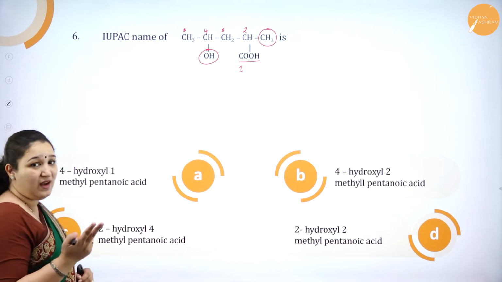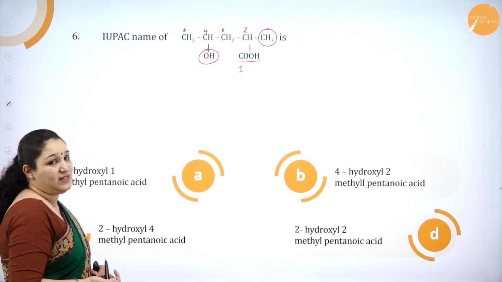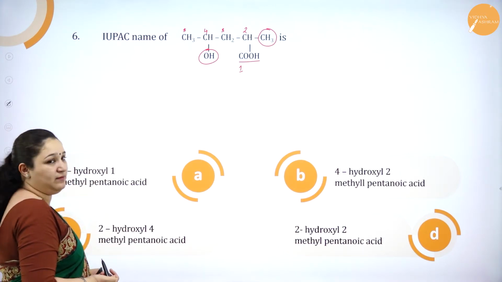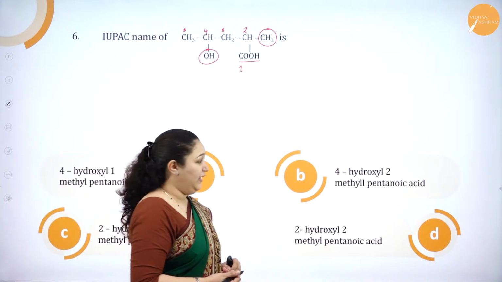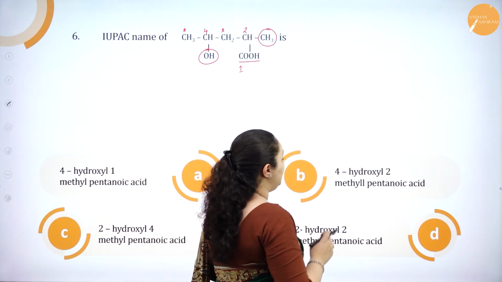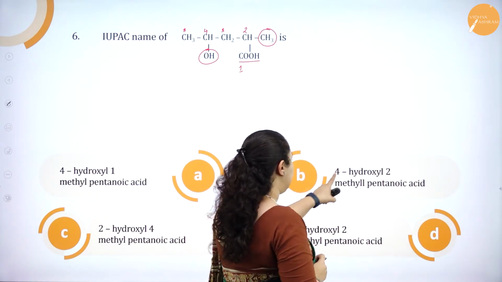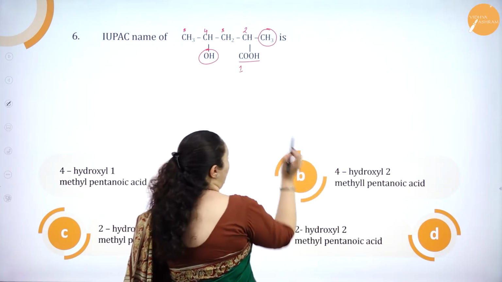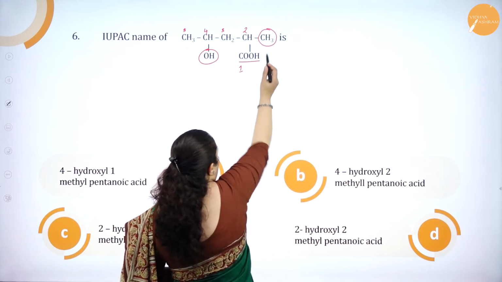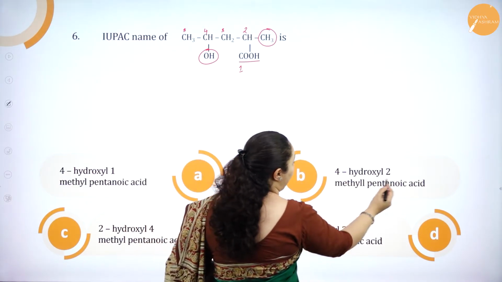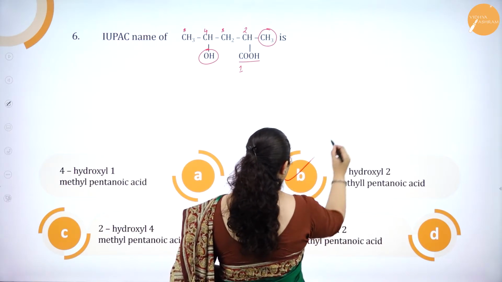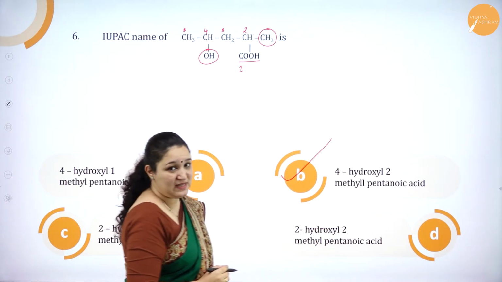No, for the second carbon atom we have a CH3 group. So it is not 1-methyl, isn't it? Option B, 4-hydroxy 2-methyl pentanoic acid. Correct, it is 4-hydroxy 2-methyl. Second carbon atom has got a methyl group. Pentanoic acid, 5 carbon atoms with COOH group. So option B is correct.